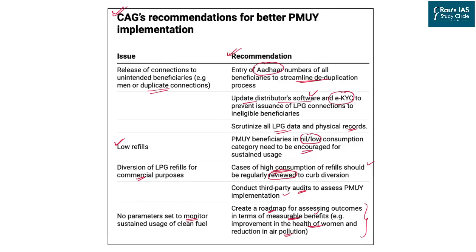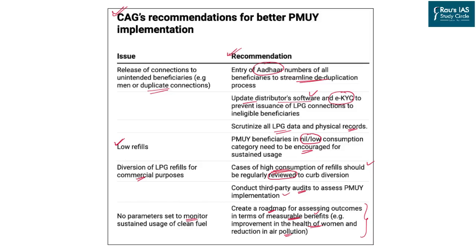Based on these important problems, the Comptroller and Auditor General of India, who is also responsible for auditing the accounts of India, has provided recommendations or solutions to the issues highlighted. In terms of duplication of connections, they have said that Aadhaar linkages should be adopted to streamline deduplication. They have also called for updating the distributor's software and eKYC to reduce ghost beneficiaries, and scrutinizing all LPG data and physical records on a periodic basis.